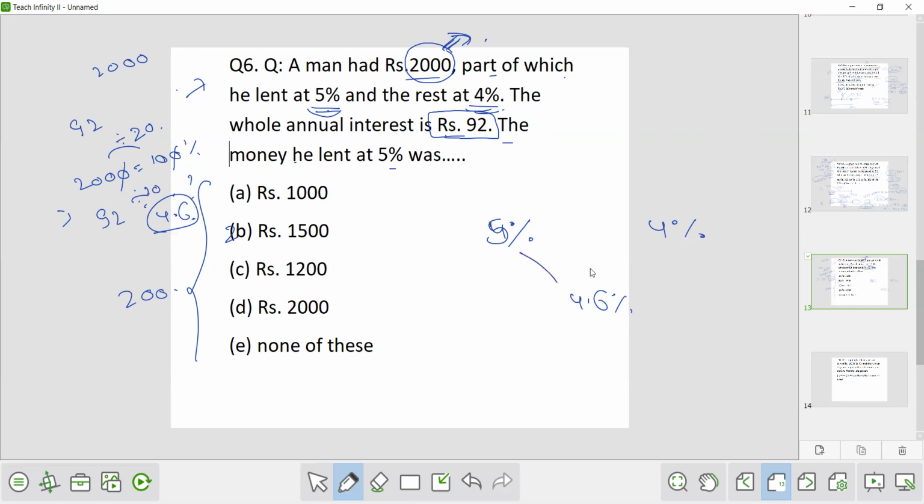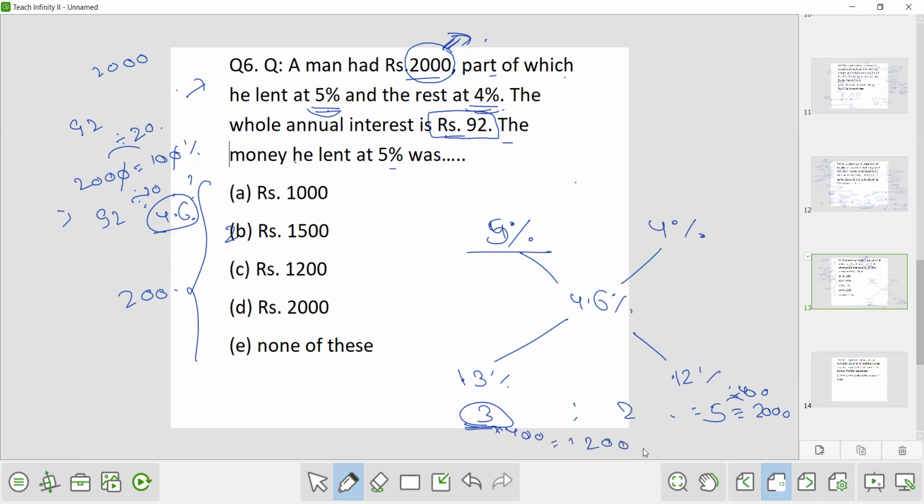Okay. Now how to do this? Write the difference of this part here, so it is 0.3%, and write the difference of this part here, it is 0.2%. So in this ratio, the sum will be divided. So the sum will be divided in what ratio? 3:2. Now let's say the total sum is 5. Now 5 is equivalent to how much? 2000. So this is 400 times. So the sum that was invested at 5% was 3 into 400, that is 1200.